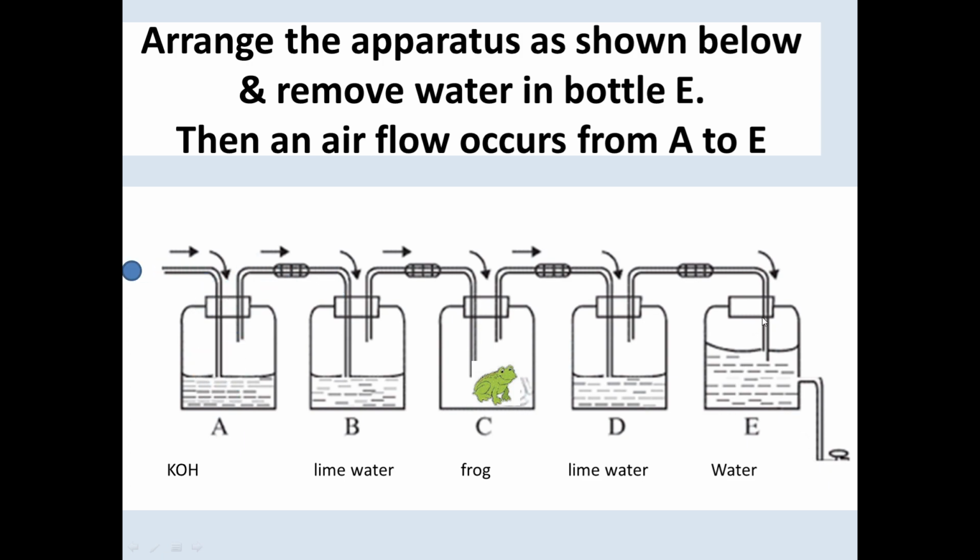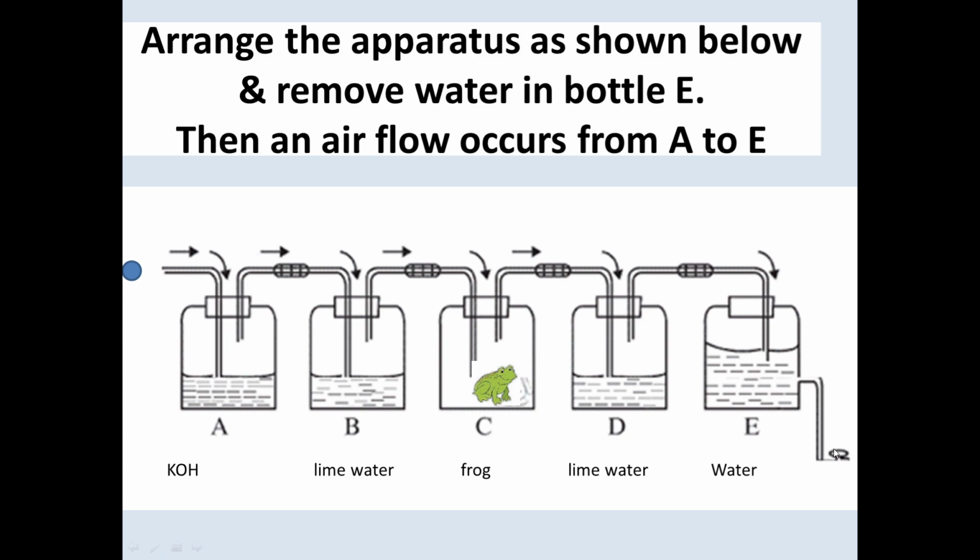The purpose of using this 5th bottle is to make a suction pressure to suck the air in the atmosphere through these 4 bottles. You need to make a suction pressure from here at this point. To make this suction pressure, you are using this bottle. When you open the tap, water goes out.